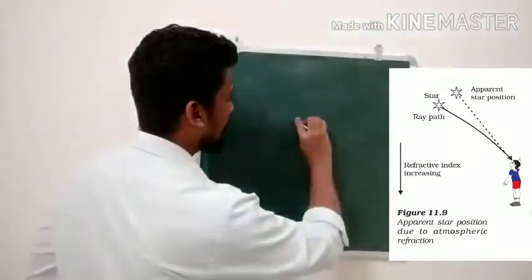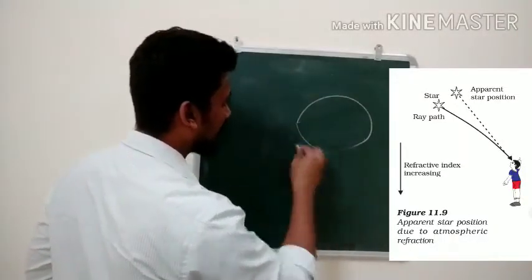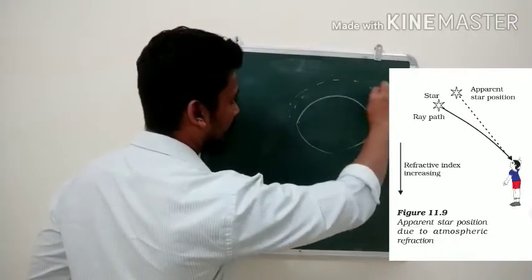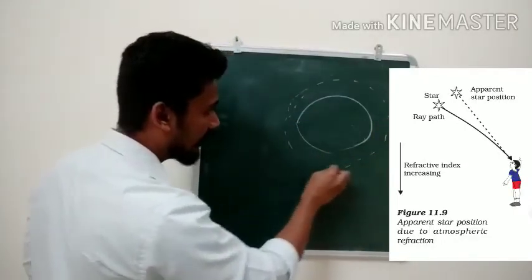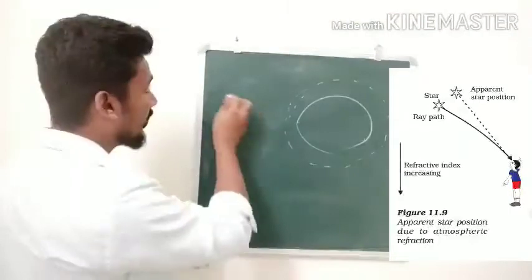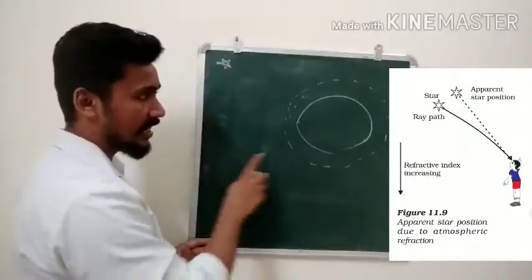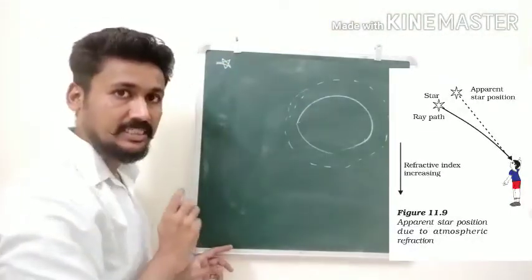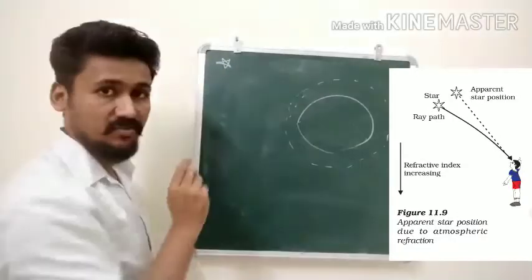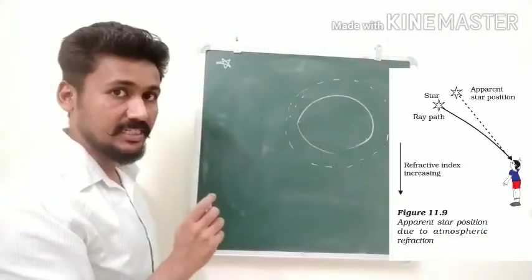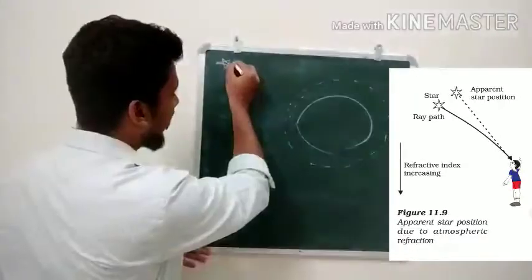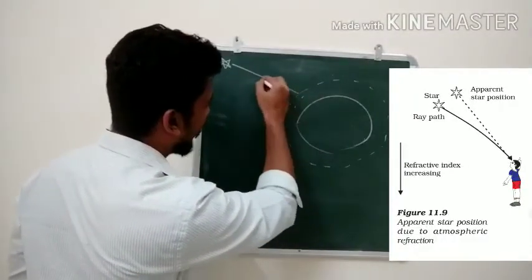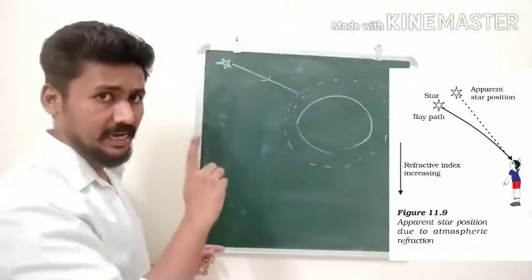So let us say this is our earth, this is where we are present, and on our earth this is the layer of atmosphere. Okay, very far away there is a star, and from earth we are looking at this star. As the star is very far away, we will consider it a point source. So the light that is coming from the star will come like this. Okay, single ray of light.